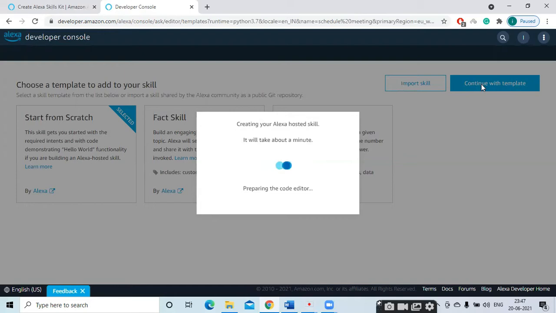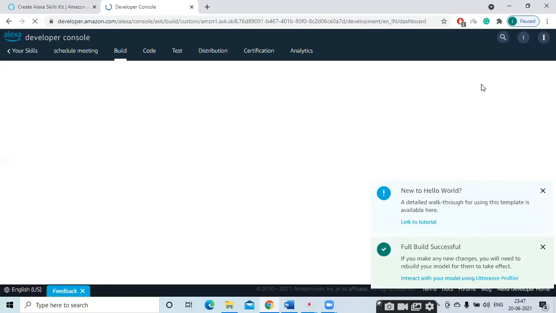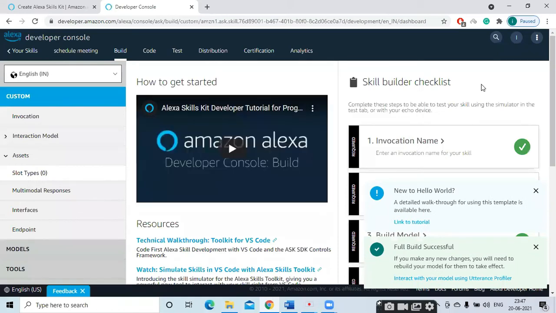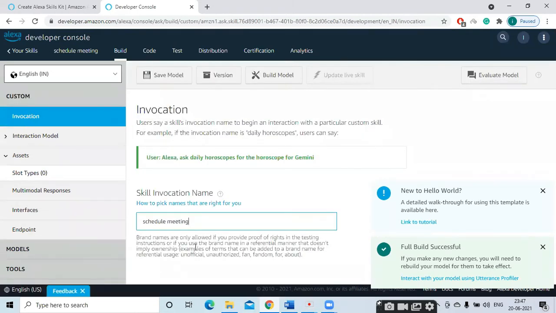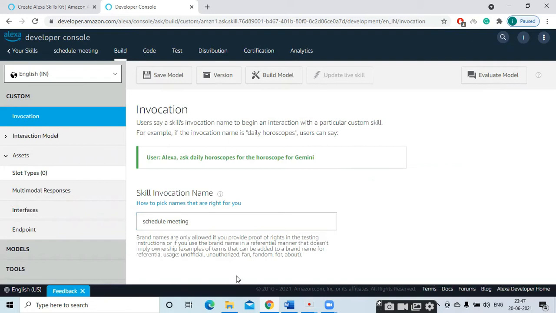We have selected Python over there in the first screen, that is backend code. So always we are going to write the backend code in either Node.js or Python. You can use any other language you are familiar with, which is supported by Amazon. And the front end code is written in JSON. So go to invocation, schedule meeting. So this is my invocation name. Leave it as it is. A skill name is schedule meeting, and my invocation name also I am giving as schedule meeting.